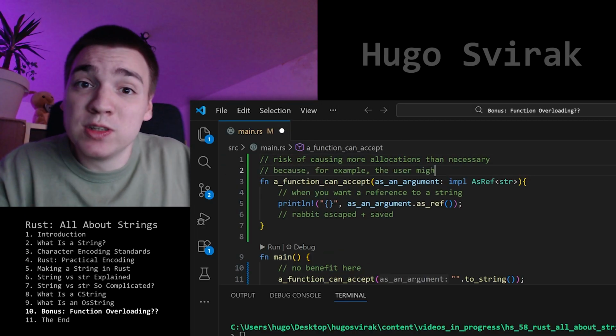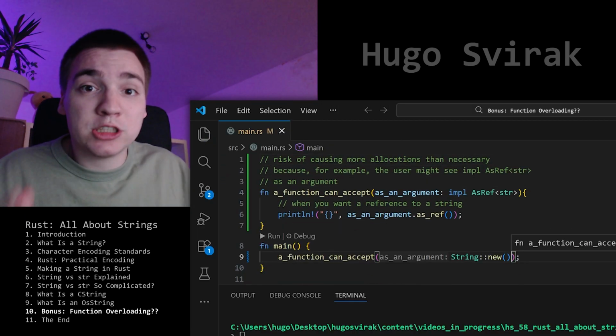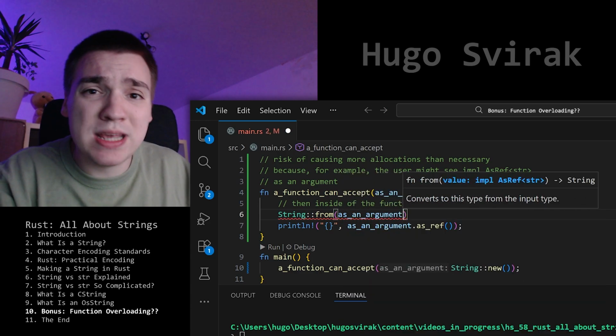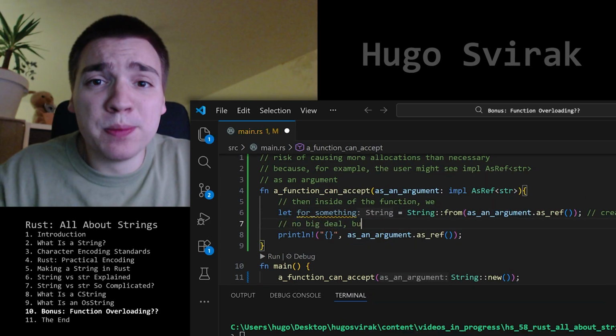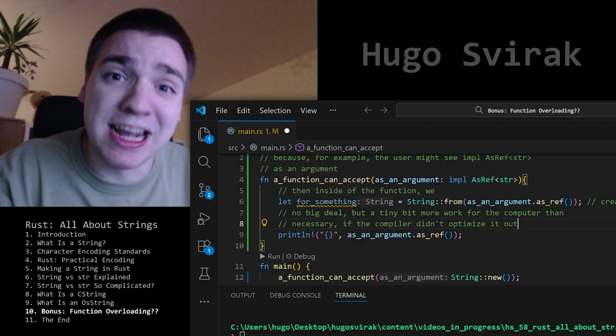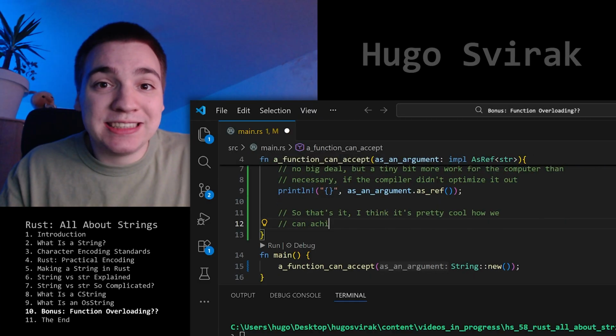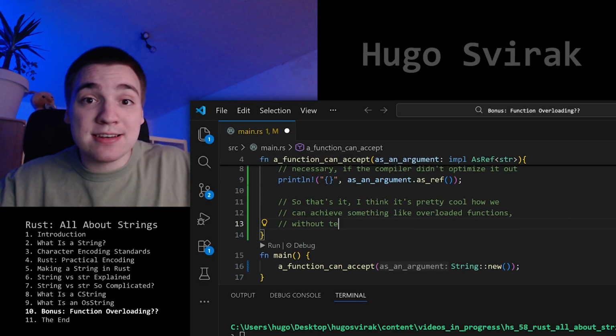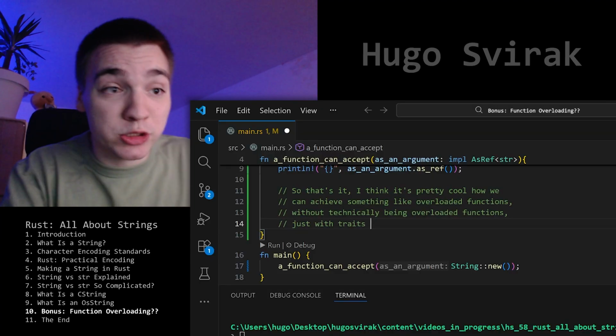For example, the user might see this as an argument, create their own string, then inside of the function, we create another string. No big deal, but a tiny bit more work for the computer than necessary if the compiler didn't optimize it out. So that's it. I think it's pretty cool how we can achieve something like overloaded functions without technically being overloaded functions, just with traits like this.